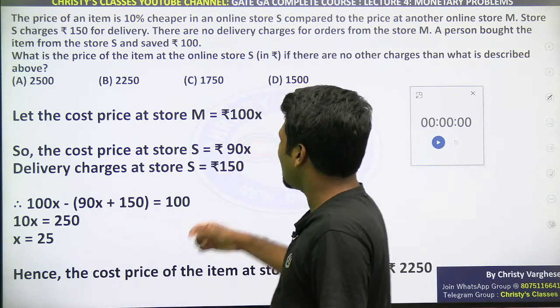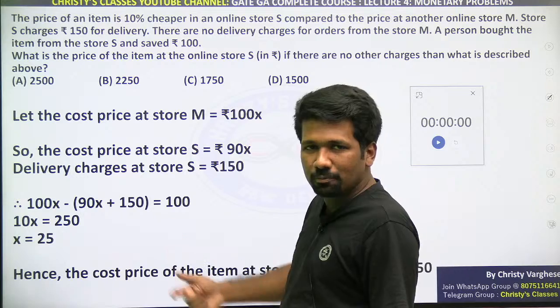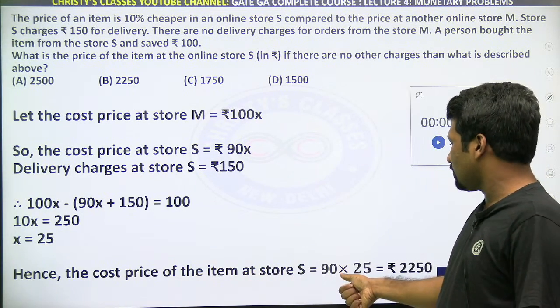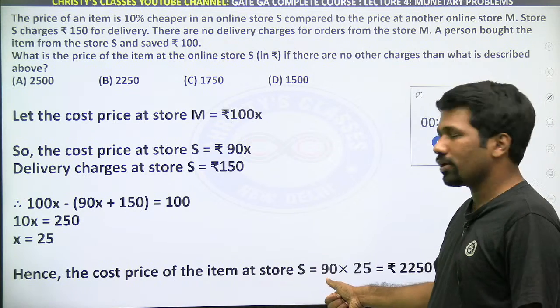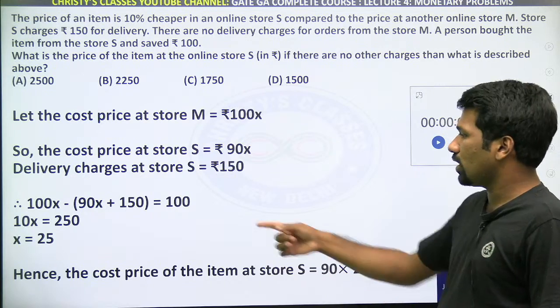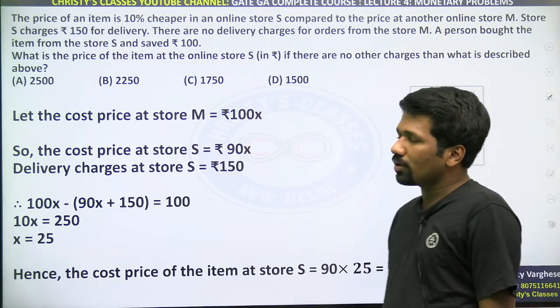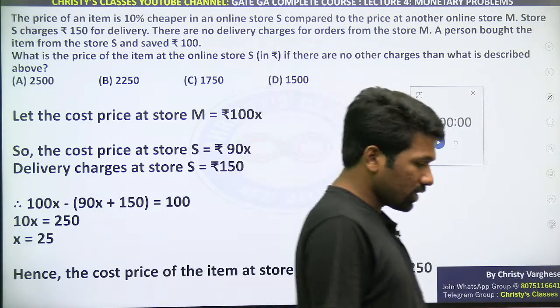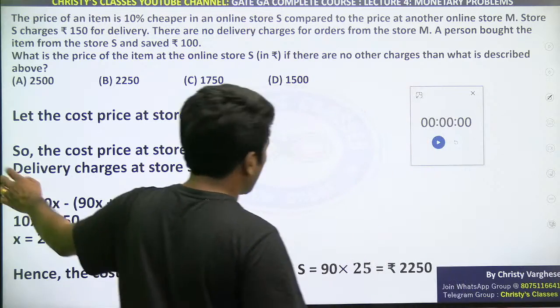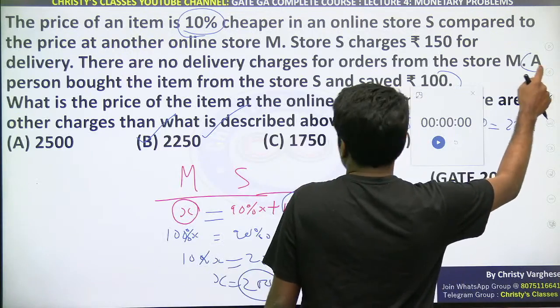X is 25 means here it is taken as 100X. 100% of X you are taking means you can multiply directly, and 90% of that is the final answer. That way also you can do 90% of 2500 or 90 into 25 here. I hope it is clear. If there are further doubts, we can discuss later, I guess. Still doubt is there? Equation part mein doubt hai? Okay.